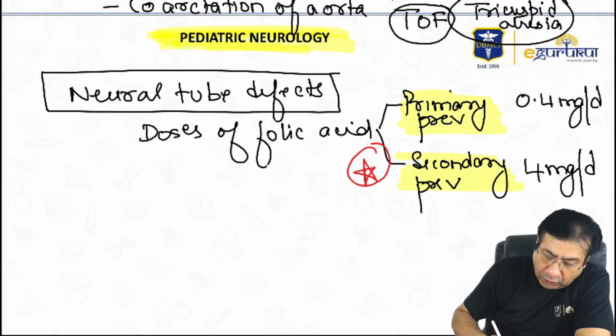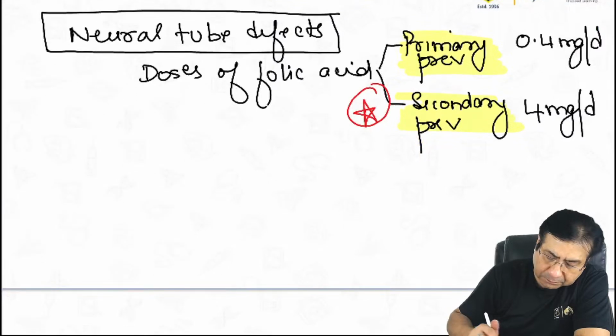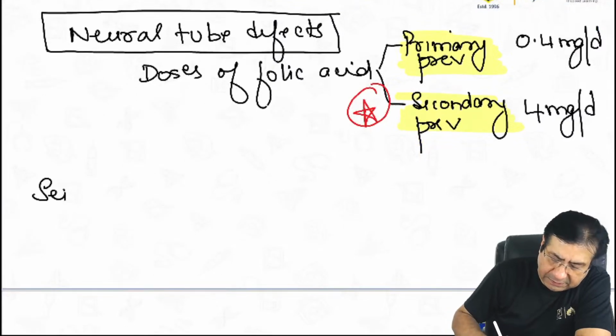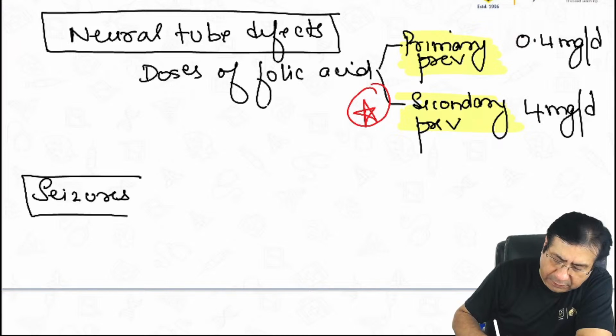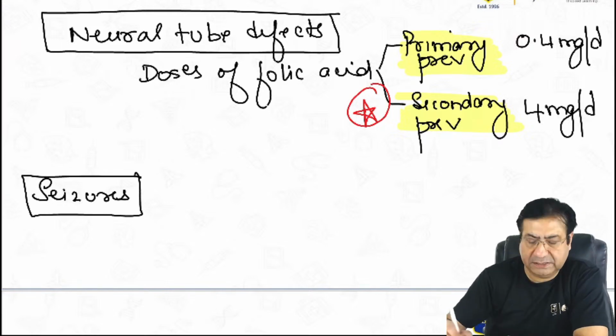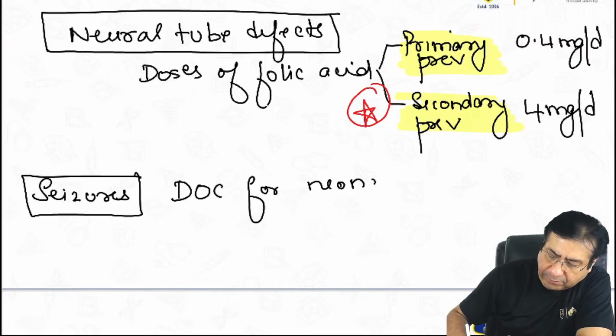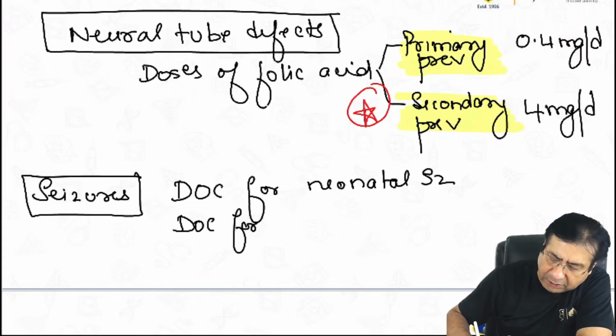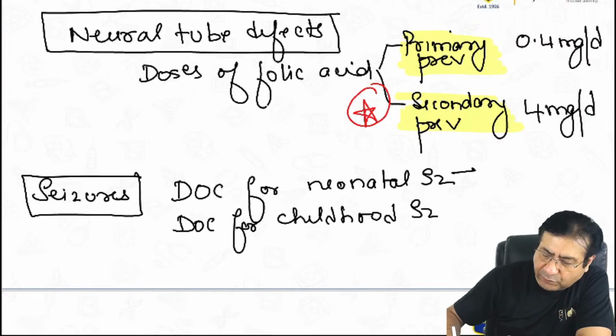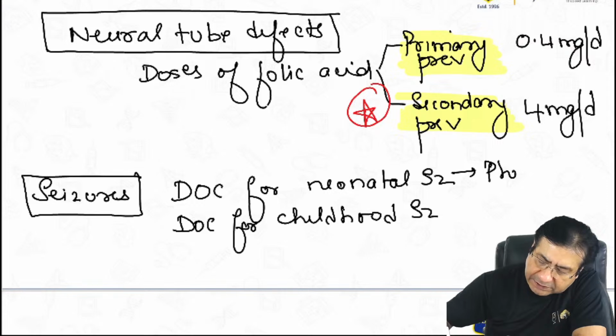Then another very important topic in neurology, which I feel is relevant from your examination point of view, is seizures, fits in children. They often ask the drug of choice for neonatal seizures and the drug of choice for childhood seizures. So what is the drug of choice for neonatal seizures? The drug of choice for neonatal seizures is phenobarbital.